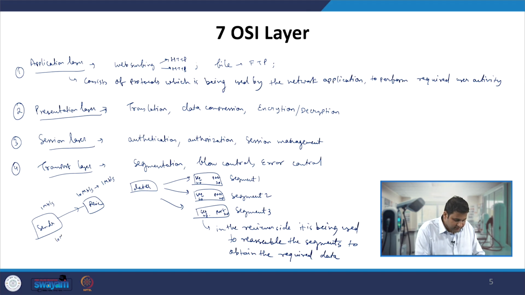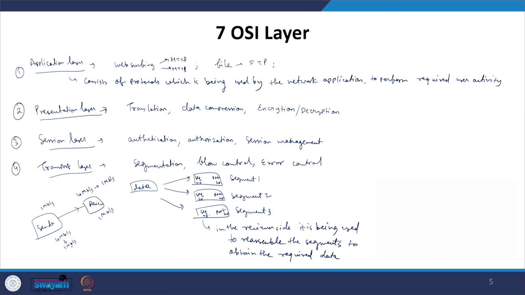Let us say if the sender is sending with 10 Mbps, however the receiver could only receive 1 Mbps, then the sender will be asked to reduce its sending rate to 1 Mbps such that the data rate is ensured. And then finally at last we have error control, which includes mechanisms for error checking and retransmission of lost data.